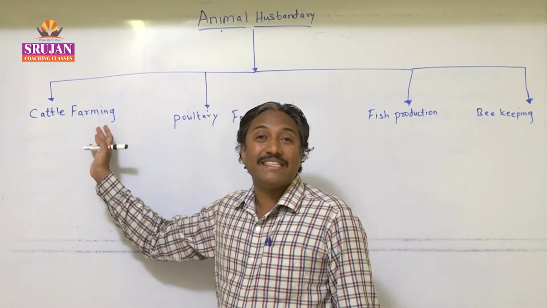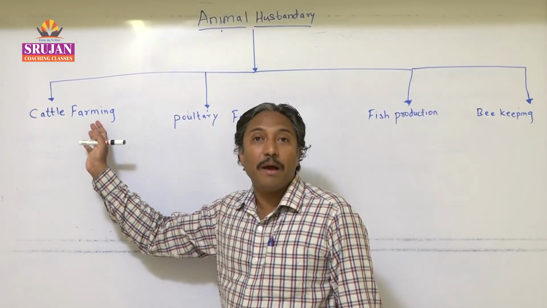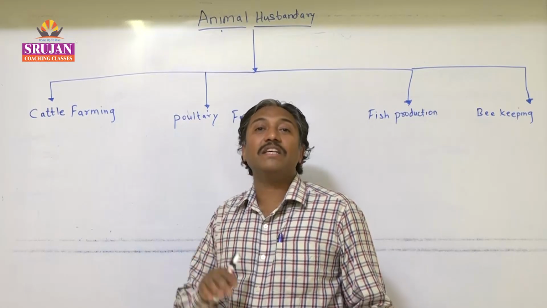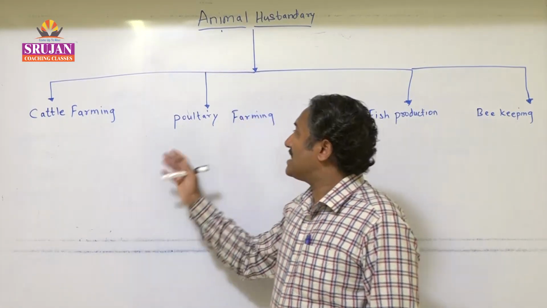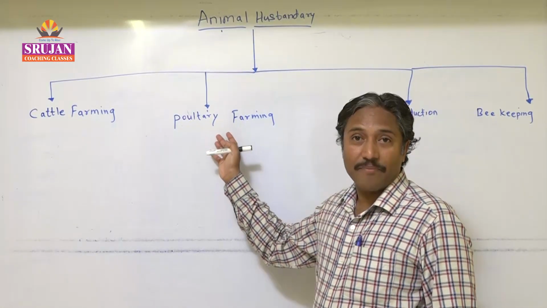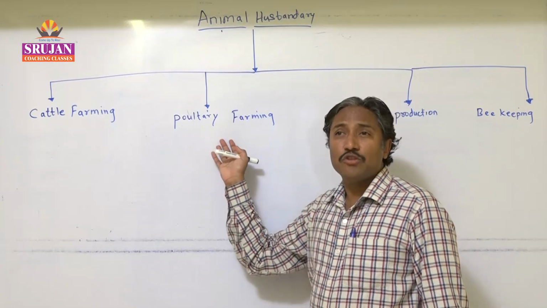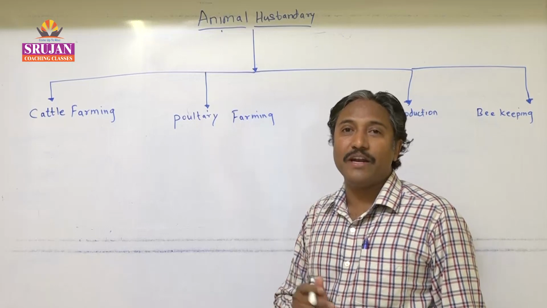We have to see exactly how cattle farming is very handy to humans, and how these practices maintain the balance of food which is considered an animal resource. And the second part is poultry farming. As you know, poultry birds are there, so various types of birds are there. We'll study the various types of birds under it, and we know it very well why poultry farming is carried out.